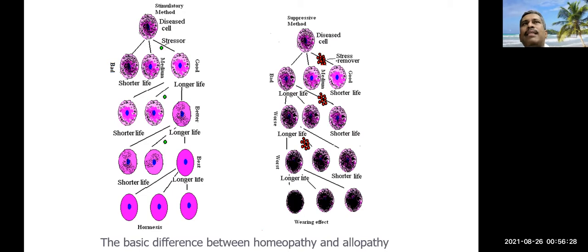A simple example can differentiate homeopathy and allopathy. If you use a homeopathic medicine in higher quantity, it will produce disease-like symptoms in patients. But if you use the medicine in higher quantity in allopathy, it will produce symptoms opposite to the disease profile.